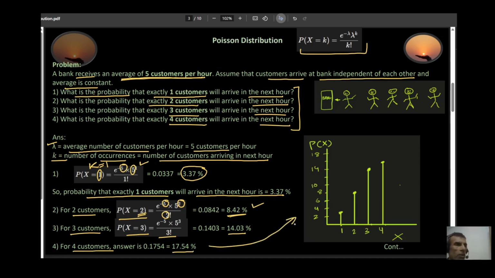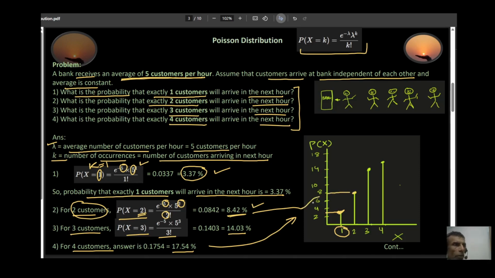Now, I'm plotting this over here. The first one that I did was x equal to 1. So the probability that exactly 1 customer arrives is 3.37%, which is right here. This is my first one. The next one is the probability that exactly 2 customers arrive, which is 8.42%, so it's somewhere over here.